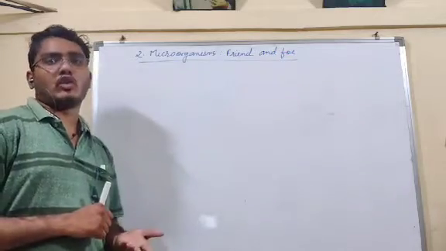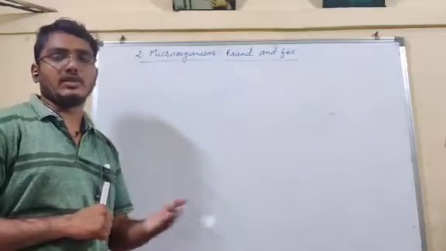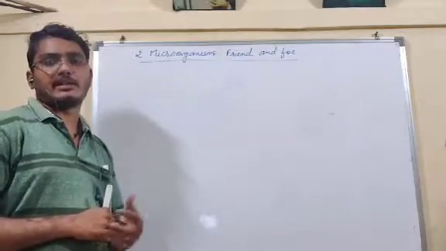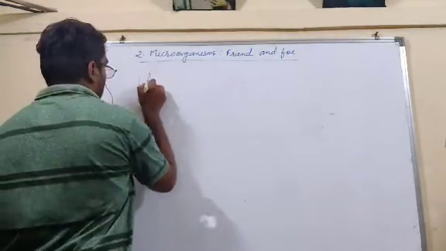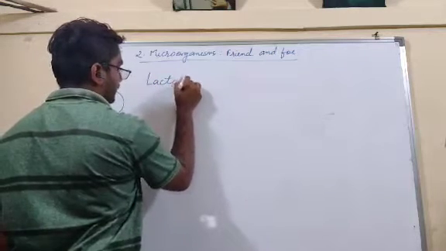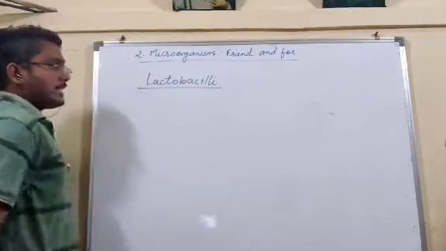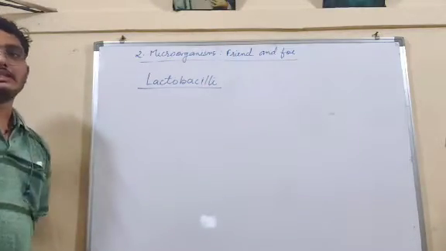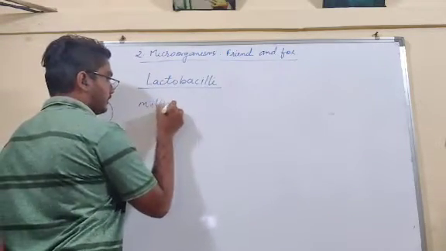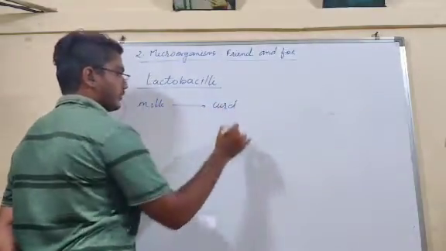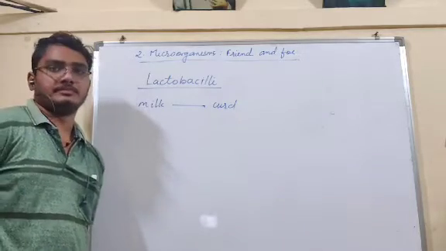Now what are the uses of microorganisms? Why do they say that microorganisms are friends, that they are useful? We will see the uses of some bacteria or some microorganisms. Now some bacteria like Lactobacillus, or Bacillus also, is called. Now this is a bacteria. This is a friend. This is useful to us because this bacteria converts milk to curd. What is this bacteria doing? It is converting milk into curd.